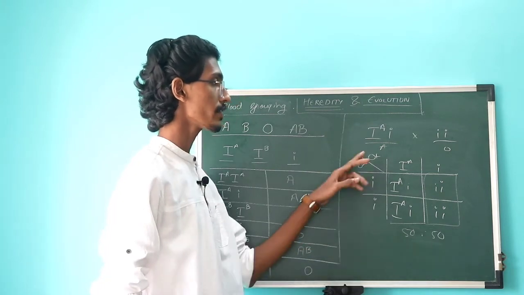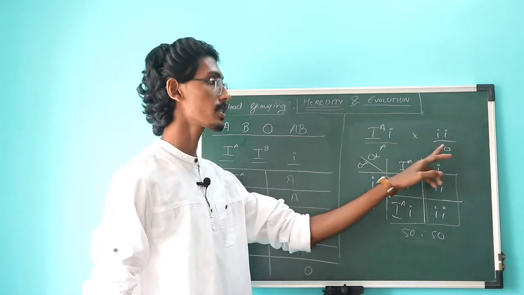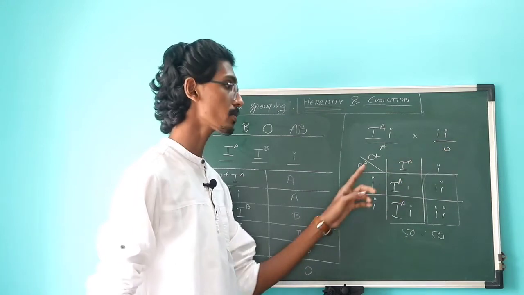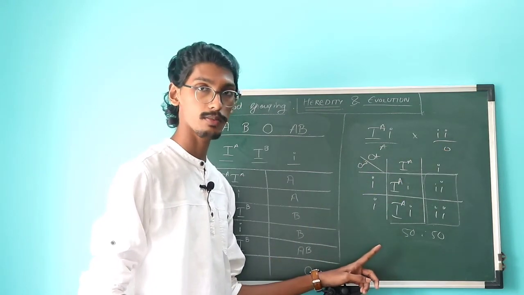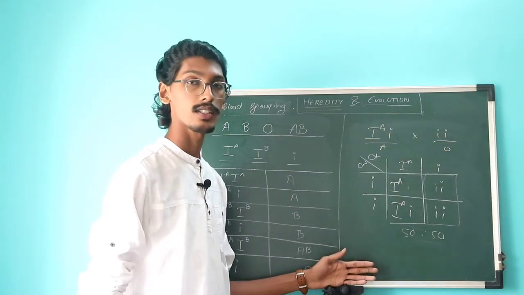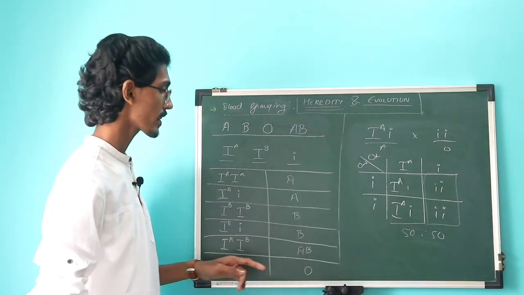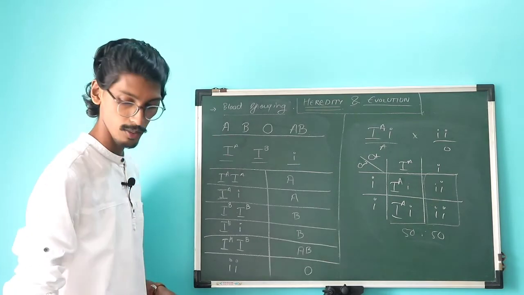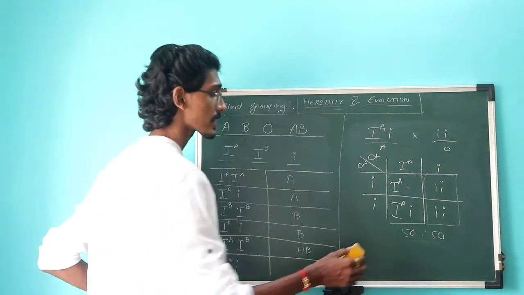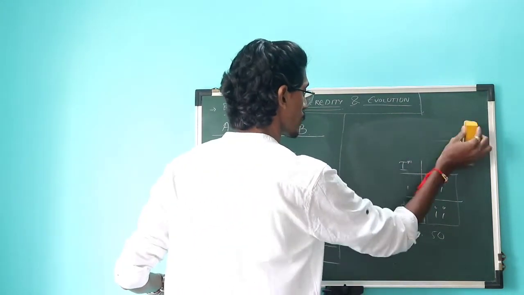The question comes as, if a parent is having A blood group and the other parent is having O blood group, is it possible that the child can have B blood group? Is it possible? So obviously it is not possible. Okay, so this is one of the examples. You can also try out any combination that you want, as I said earlier, and you can have the outcomes.